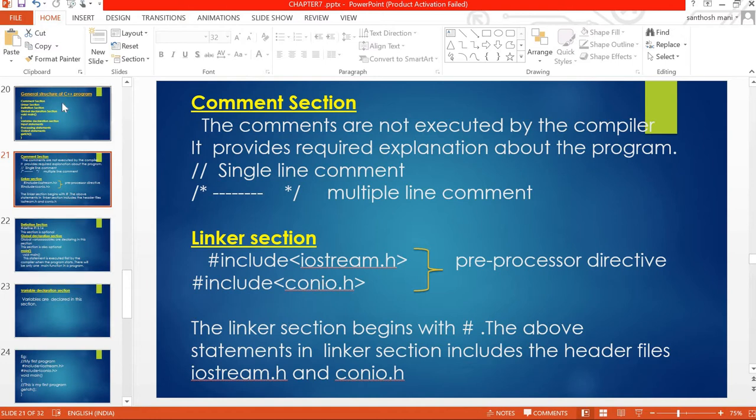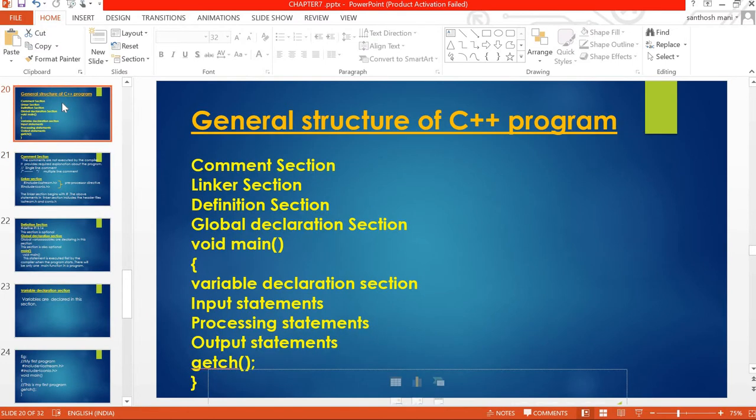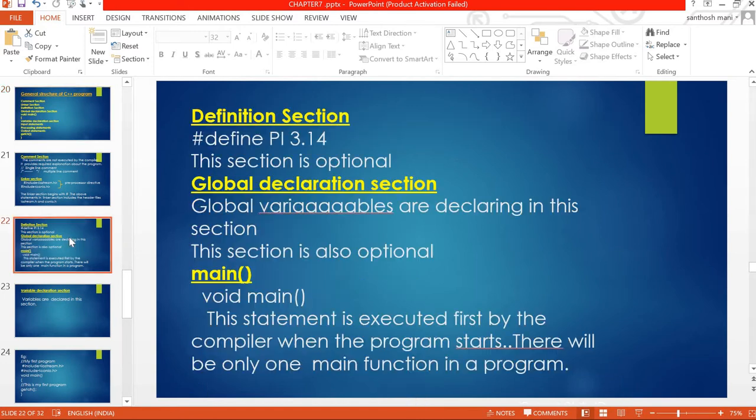Then, which is the next section? After the comment section and linker section comes the definition section. For example, #define. What is the value of pi r square, for finding the area of the circle? What is the value of pi? 3.14.